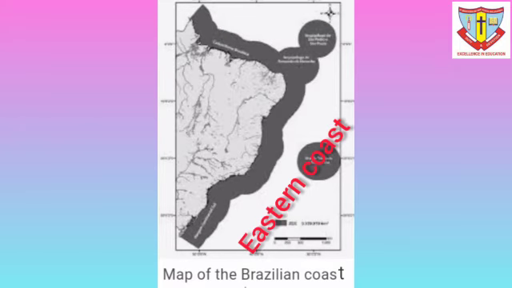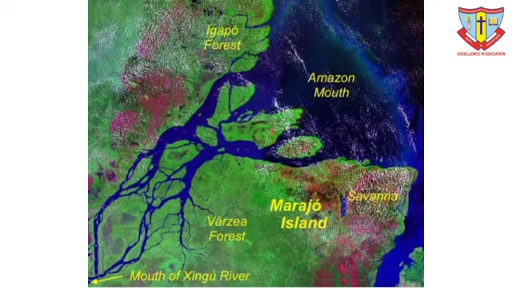From there, the eastern coast extends towards the south. The northern coast is characterized by the mouths of many rivers, including the Amazon. Therefore, this region is low-lying. On this coast lie Marajo Island, and Marajo and São Marcos Bays. Marajo is a large coastal island located between the mouths of the river Amazon and the river Tocantins.